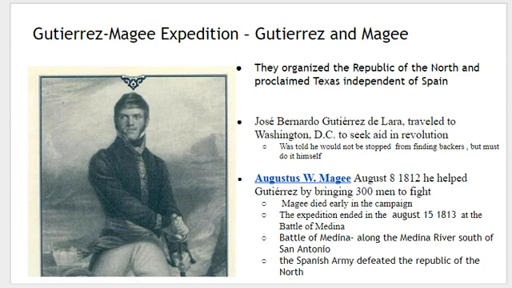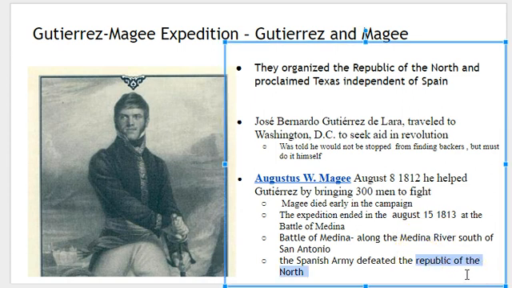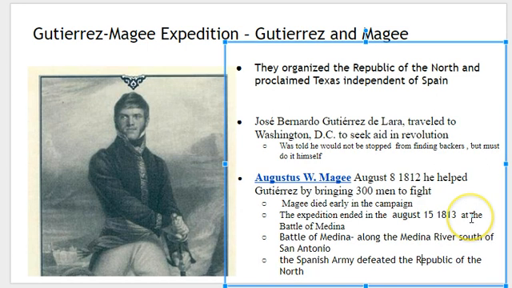So the Spanish army defeated the Republic of the North. The thing you have to understand about Gutierrez and Magee is that they started this Republic of the North. They were the ones trying to start this whole thing for themselves, and the Republic of the North was defeated. The Republic of the North was the government or country that Gutierrez and Magee were trying to establish. It absolutely failed at the Battle of Medina.